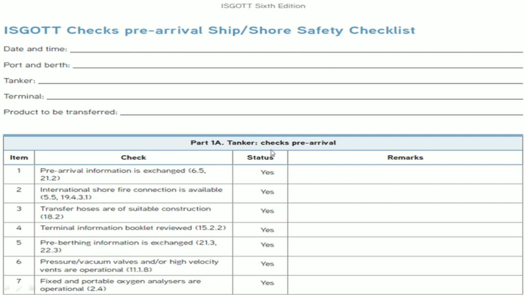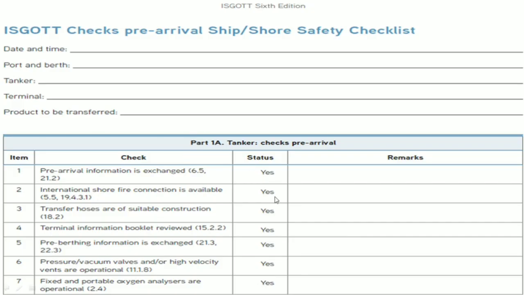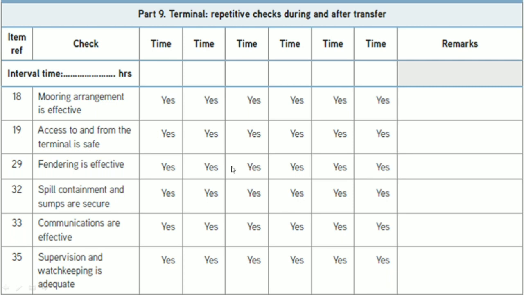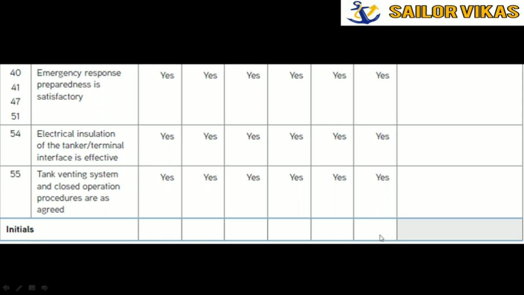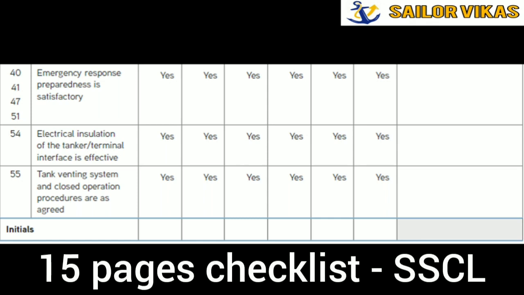And similarly, as you can see in the flow chart, there are parts up to part 9. The maximum is 9. So this is part 1A, and similarly till part 9 it is there. In the last it is the repetitive checks where you have to check all the things and write the time at 4-hourly intervals, and at the last you have to do the initials. The duty officer or the chief officer will sign, and both persons, the terminal and the ship, that is the tanker, have to sign. So that was it. The ship shore safety checklist is a 15-page checklist which is new in ISGOT 6.